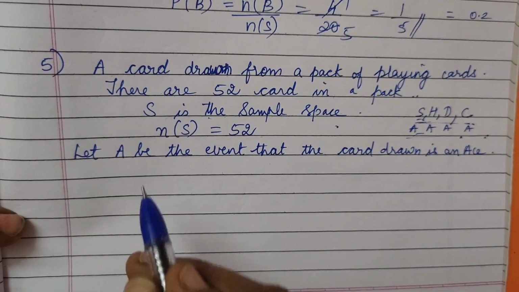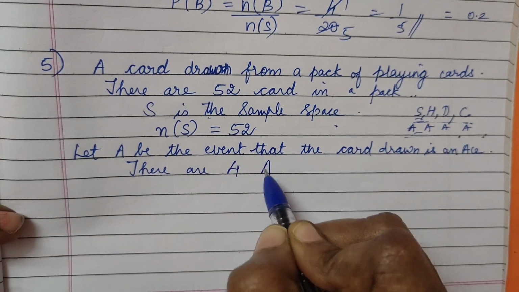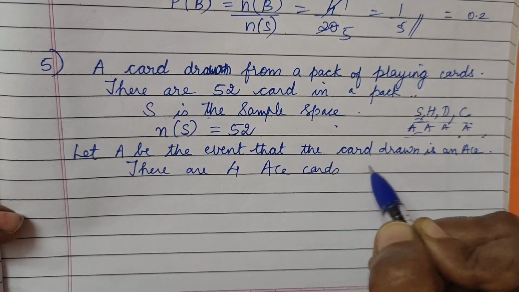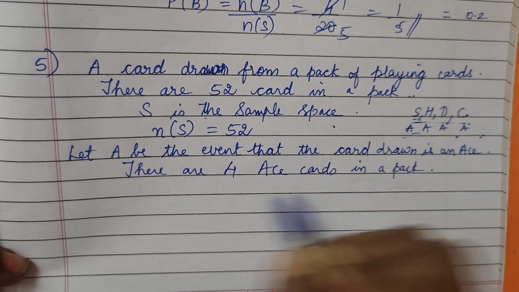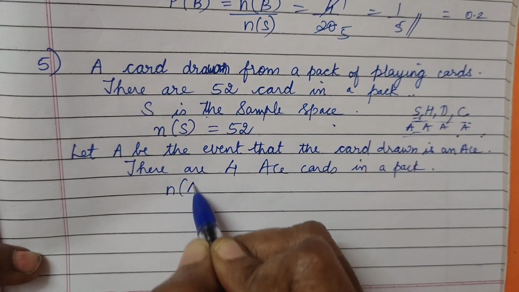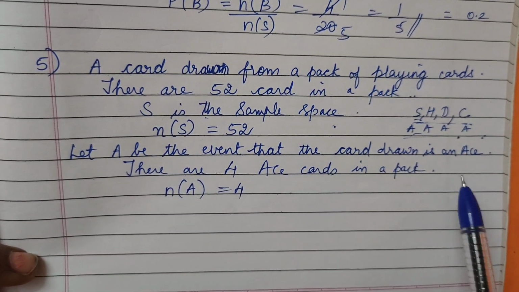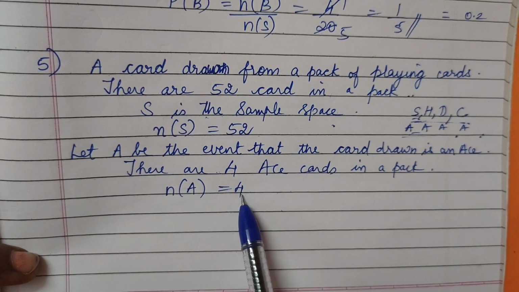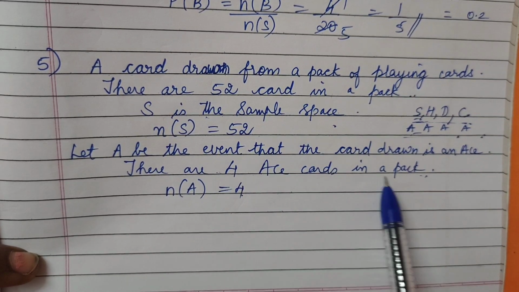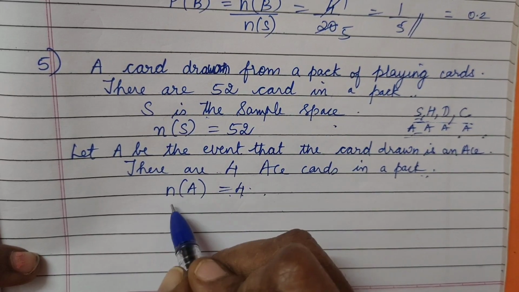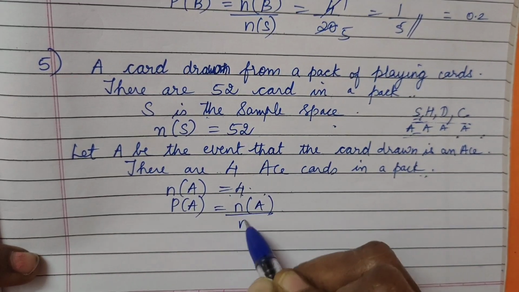So we will write it here: there are 4 ace cards in a pack. Then how do you write it? N of A is equal to 4. We can't list out the aces here, so we are writing it in a statement. Okay dear, once we have written N of A is 4, can we find P of A? P of A equals N of A upon N of S.